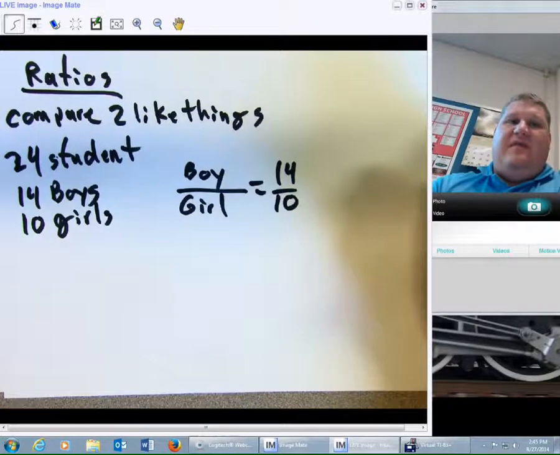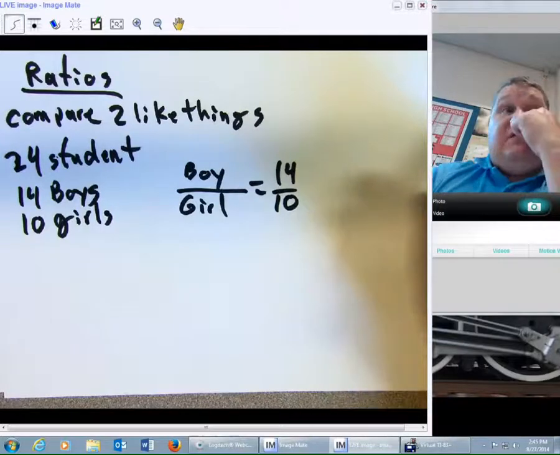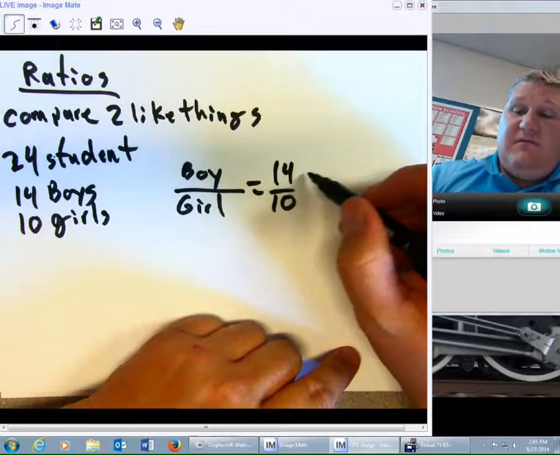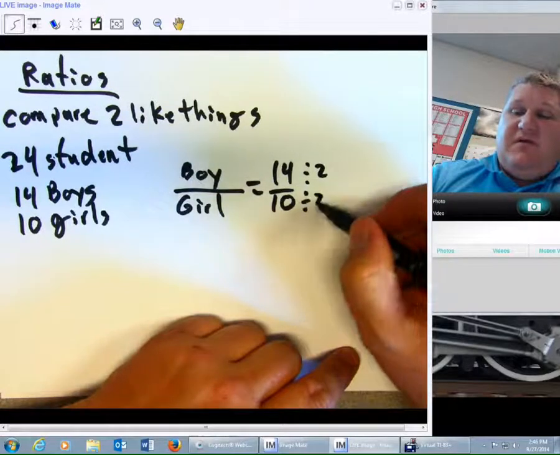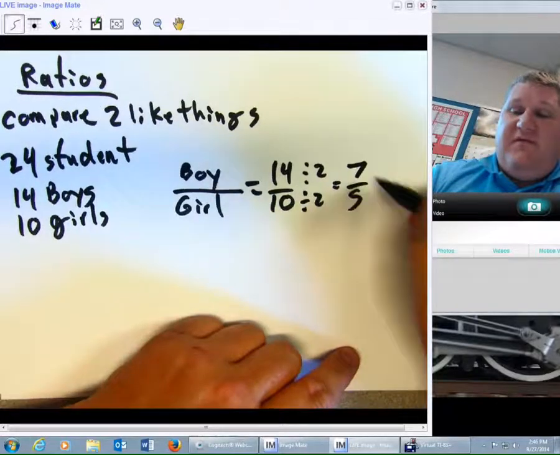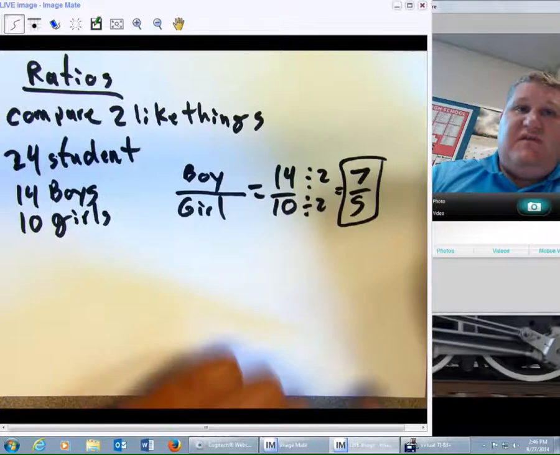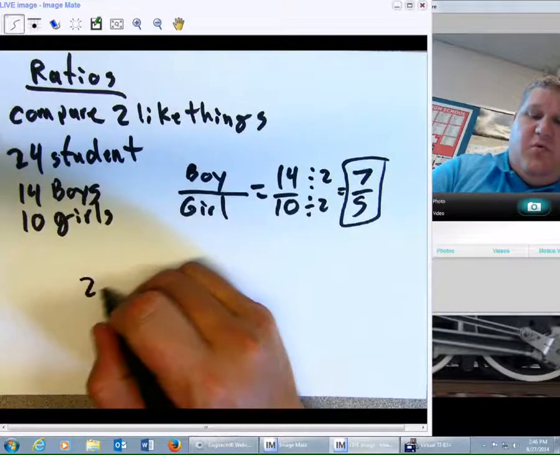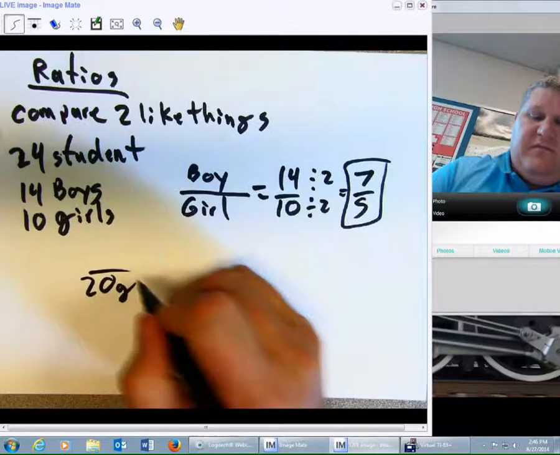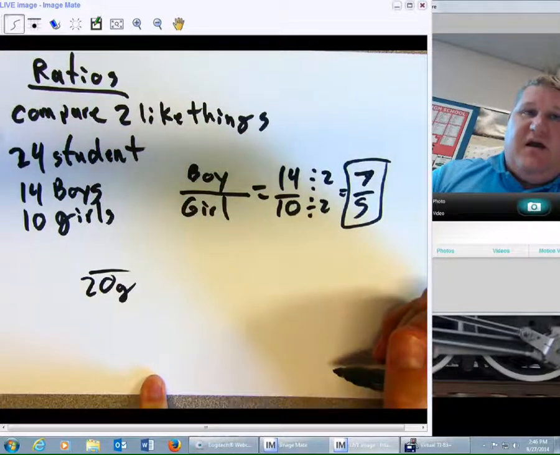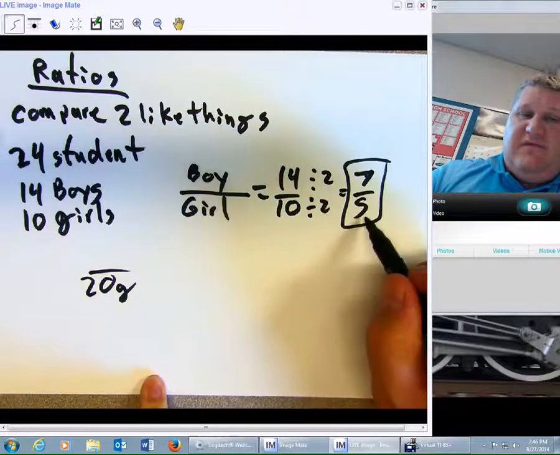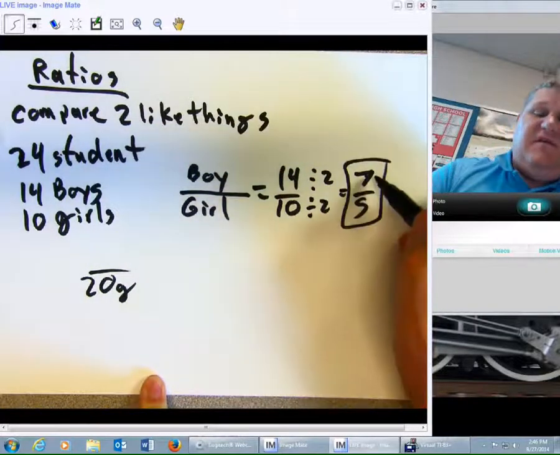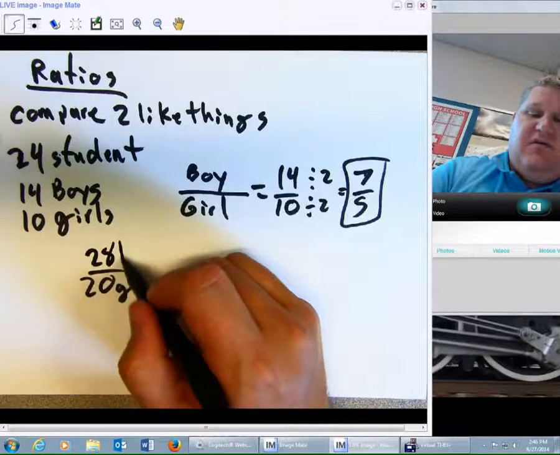Now, that ratio is true. I could make that ratio smaller by reducing, divide the top by 2, divide the bottom by 2, and come up with 7 over 5. So my ratio would be 7 over 5. So if I had, say, 20 girls at a ratio of 7 to 5, since 5 times 4 is 20, I'm going to multiply 7 times 4, and that would make there be 28 boys.